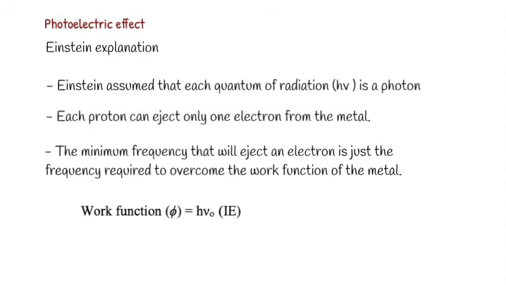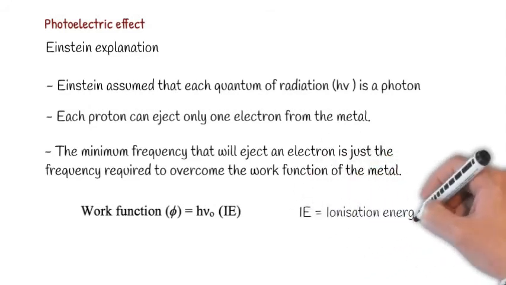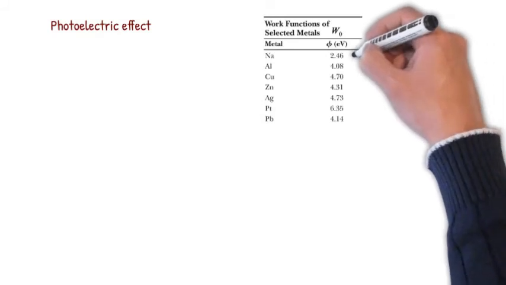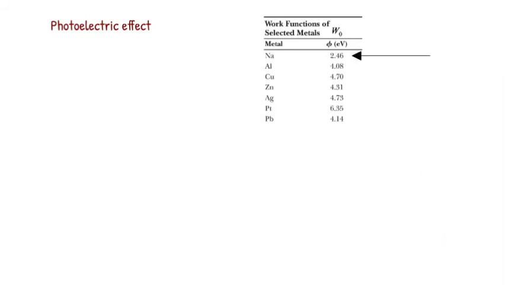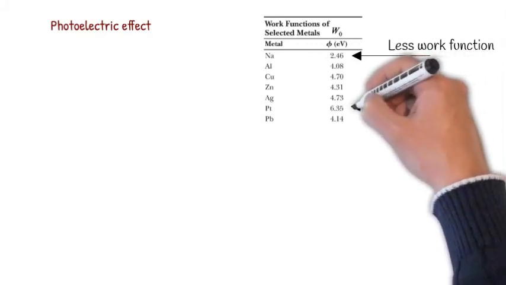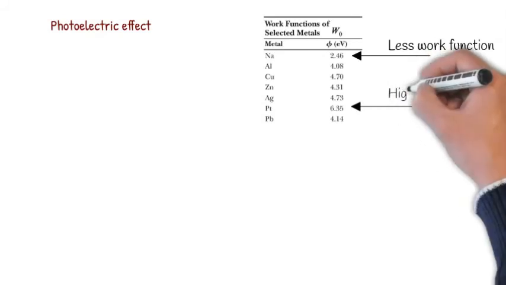The work function for each metal is different. A metal from which an electron comes out easily has a low work function value. A metal from which an electron comes out with difficulty has a high work function value.